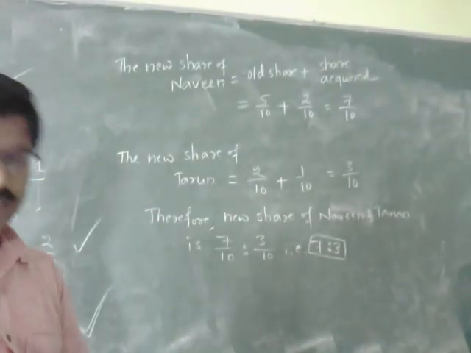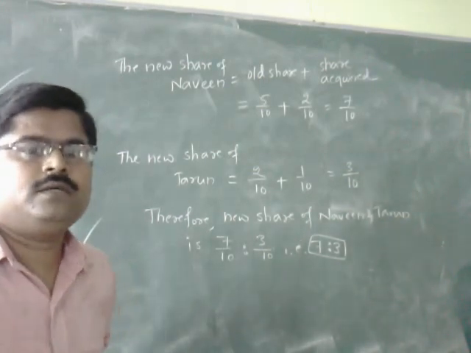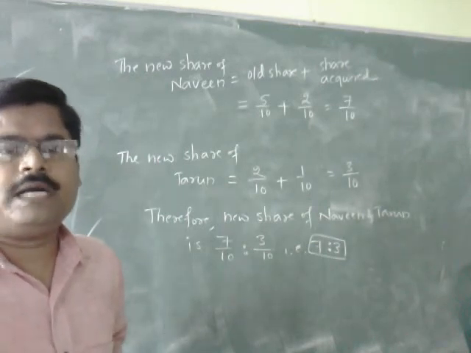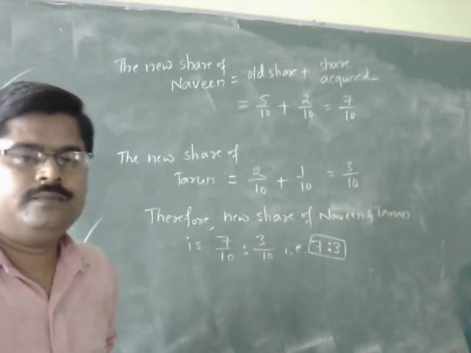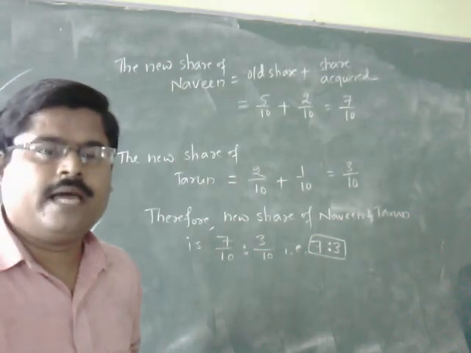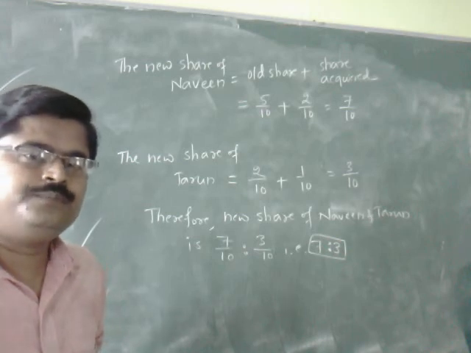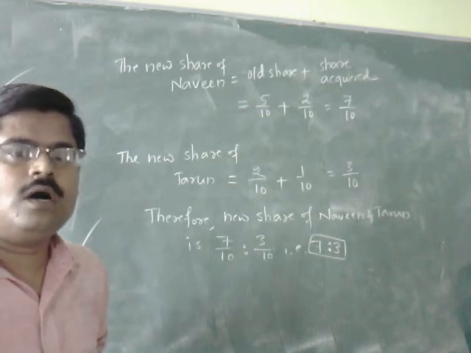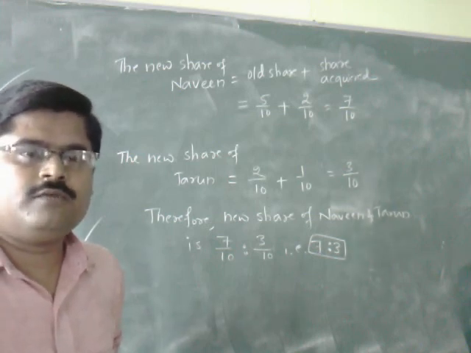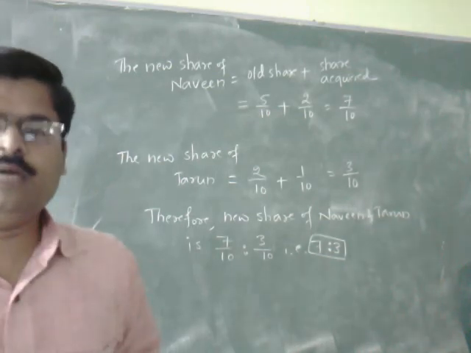This is how we are going to calculate the new share of remaining partners when any one of the partners of the partnership firm retires, and here share acquired or gained has not been directly given. That is why we need to consider in what proportion the remaining partners are going to agree to acquire the share from the retiring partner. This is how we are going to solve the problem. Okay, please go through the problem.